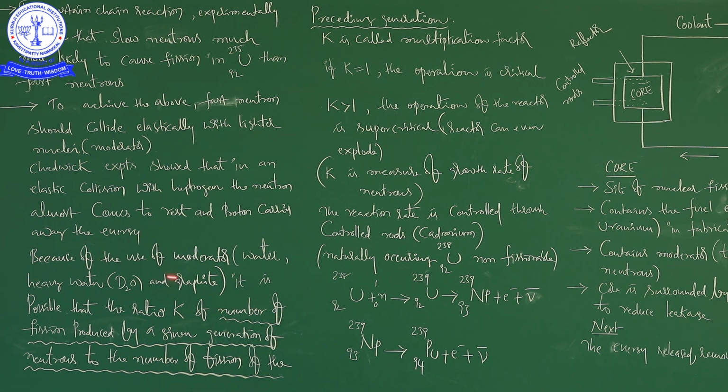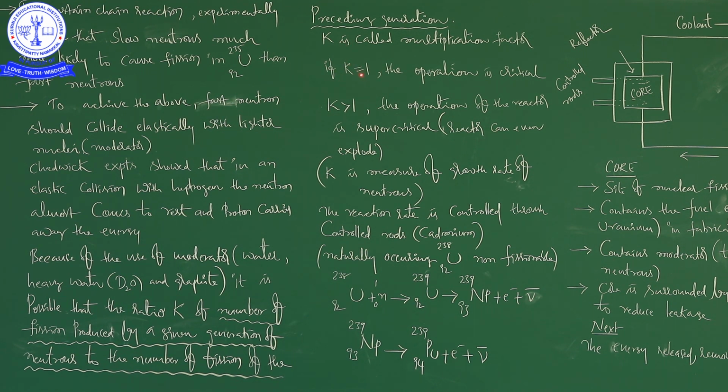Because of the use of a moderator, it is possible that the ratio K, the number of fissions produced by a given generation of neutrons to the number of fissions of the preceding generation, can be controlled. What about the K values?